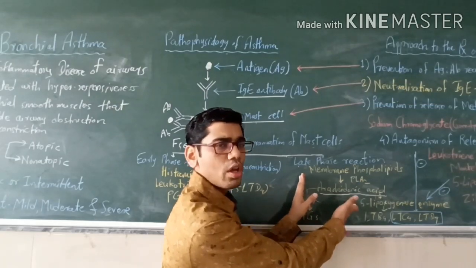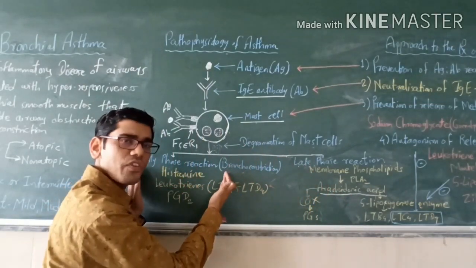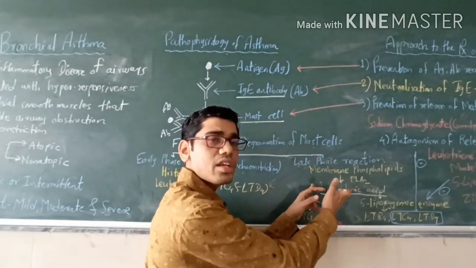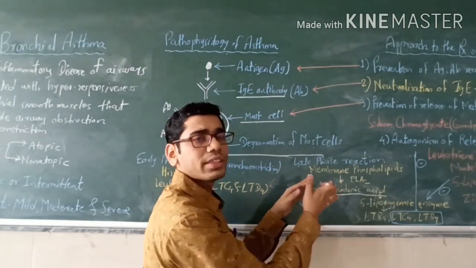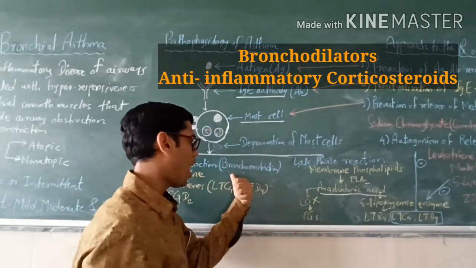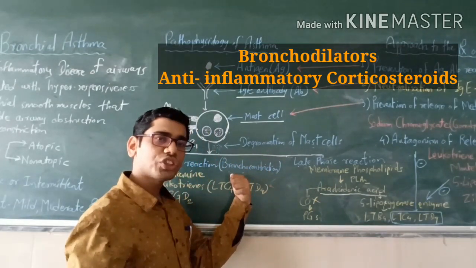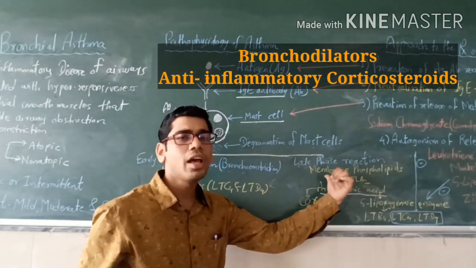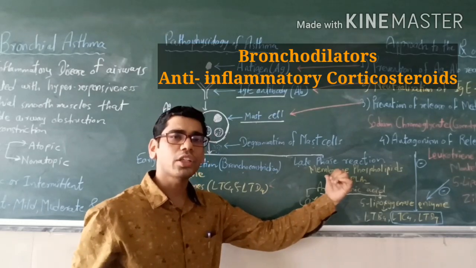So in the pathophysiology, in the early phase reaction there is mainly bronchoconstriction, and in the late phase there is mainly chronic inflammation. That's why the drugs which we are giving are mostly aborting this bronchoconstriction, that is bronchodilators, and aborting this chronic inflammation, that is anti-inflammatory drugs, the corticosteroids.